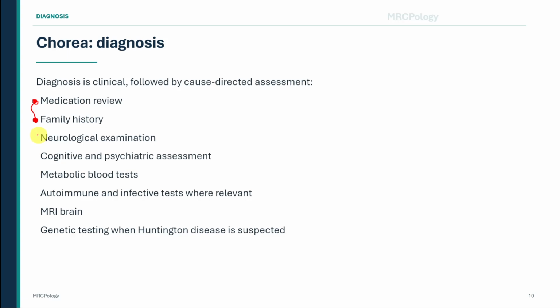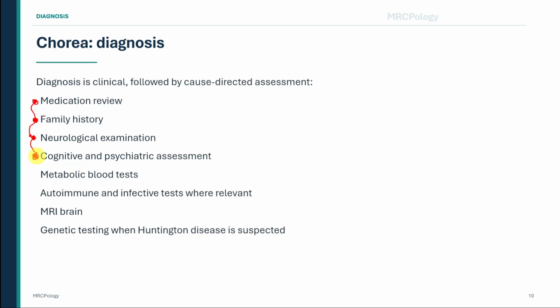Perform a full neurological examination. Define whether the chorea is focal, unilateral, segmental, or generalized. Look for dystonia, rigidity, bradykinesia, ataxia, eye movement abnormalities, neuropathy, pyramidal signs, cognitive impairment, and motor impersistence. Cognitive and psychiatric assessment is particularly important when Huntington disease or another neurodegenerative disorder is suspected.